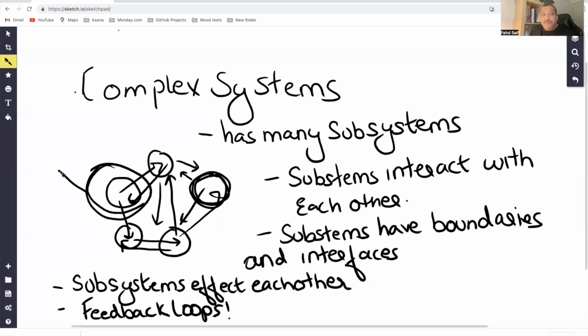the effects of one subsystem. So if, let's say, I take this whole subsystem out, the effects of this subsystem will be impacted on other subsystems. And each of these subsystems also has feedback loops, which is what tells us what is happening inside these subsystems.